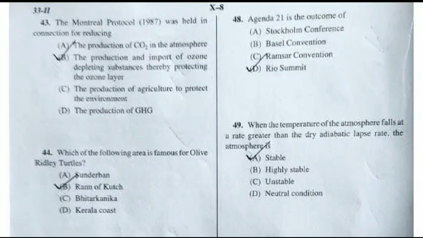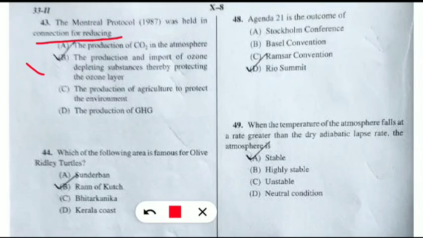Next set of questions on your screen. The Montreal Protocol in 1987 was held in connection with reducing what? Some of you will be confused between controlling global warming with the Kyoto Protocol, but here it is related to ozone layer depletion protection. Option B will be correct. The Montreal Protocol is to restrict ozone depletion and to prevent and protect against it. So option B will be correct.